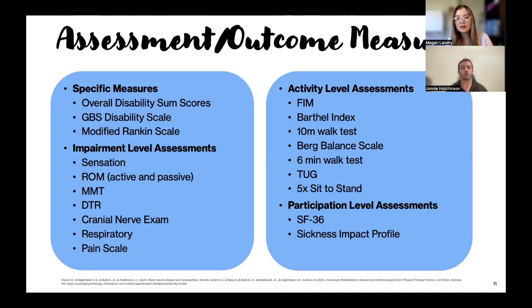So we have some assessment and outcome measures that we can use for this condition. So some specific measures, we can use the overall disability sum scores, GBS disability scale, modified Rankin scale. Some impairment level assessments are sensation, passive and active range of motion, manual muscle testing, deep tendon reflexes, cranial nerve exam, respiratory function, and the pain scale. Some activity level assessments, we can use the FIM, Barthel Index, 10-meter walk test, the Berg, 6-minute walk test, TUG, 5 times sit to stand, and some participation level assessments is the SF-36 and sickness impact profile.